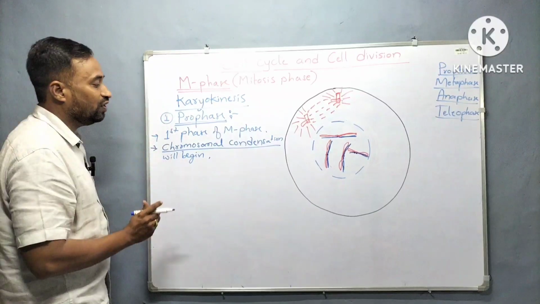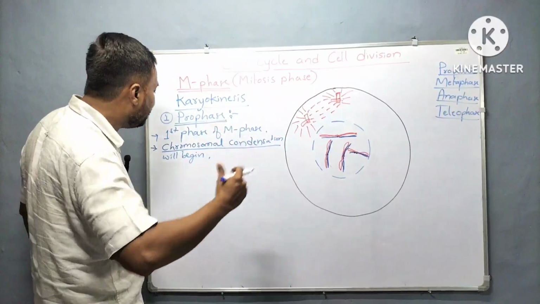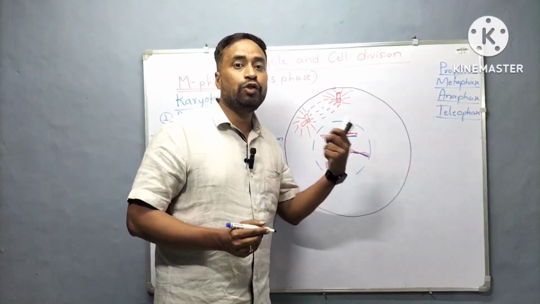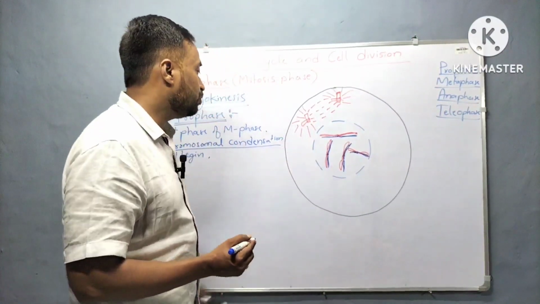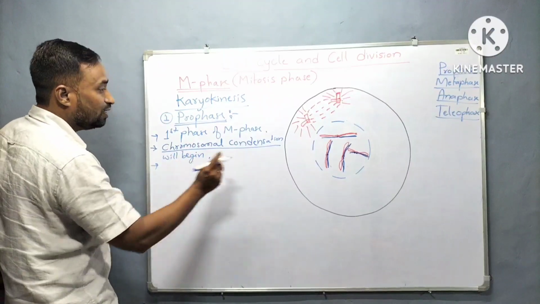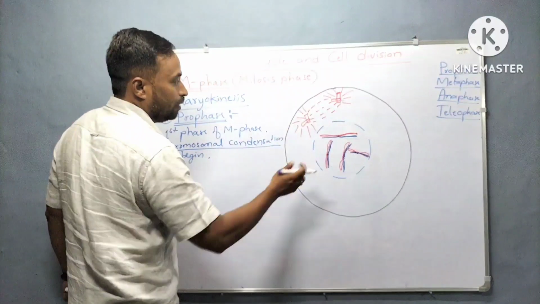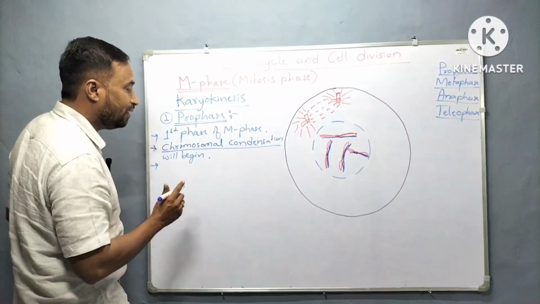Okay, during prophase, what happens? Chromosomal condensation will start or begin. Chromatin will gradually turn into chromosome. Okay, this important change will occur during the prophase, and the nuclear membrane will gradually disintegrate.